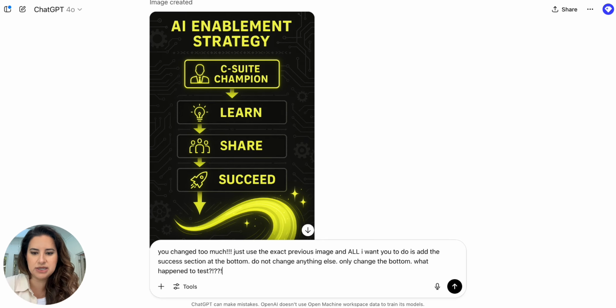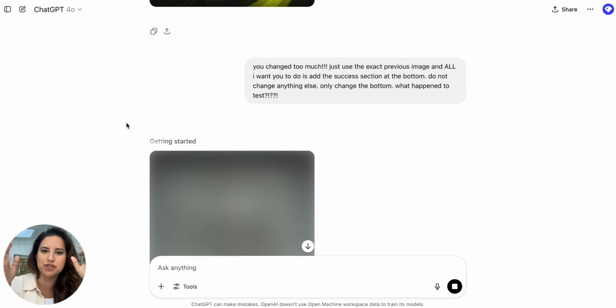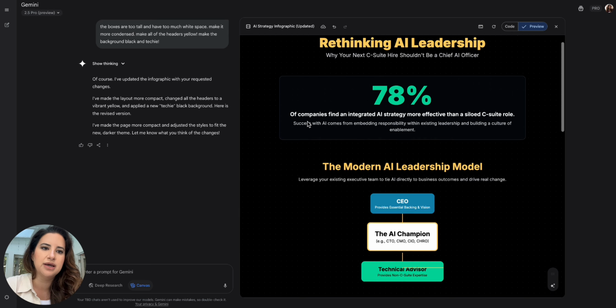What happened to the text? So obviously I would do a longer prompt that says, maintain this. I also might download that first image, upload it in a new thread, and say, take this image and add a whatever at the bottom. What I've learned in ChatGPT, at least, is that when you go in a single thread and you're asking for image iteration after image iteration, it just must be that one image is holding a bunch of context length, and so it's much more likely to forget earlier images.